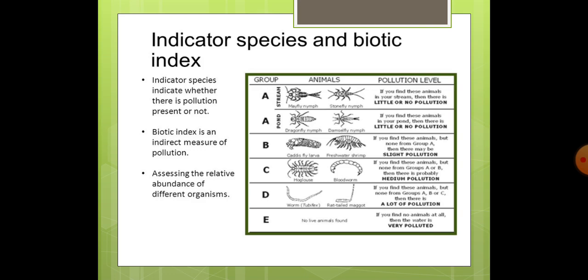As in group A, there was little or no pollution. In group B, slight pollution, and C, medium pollution. In D, a lot of pollution was there, but still, because tubifex and rat-tailed maggots can tolerate a high level of pollution, they were surviving in that water. But if there is no animal present in that water, that means the water is highly polluted.